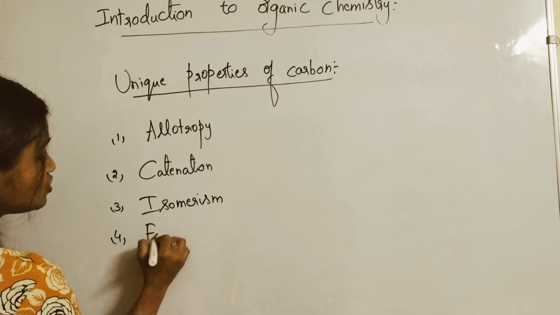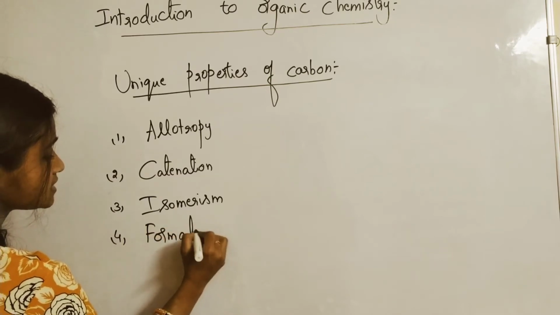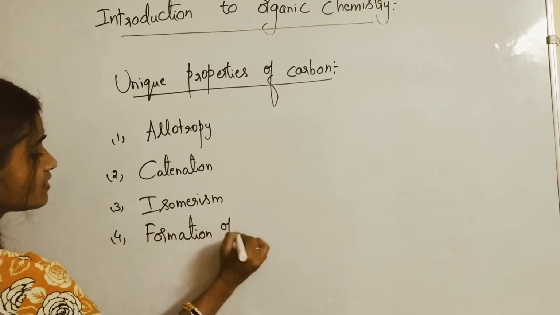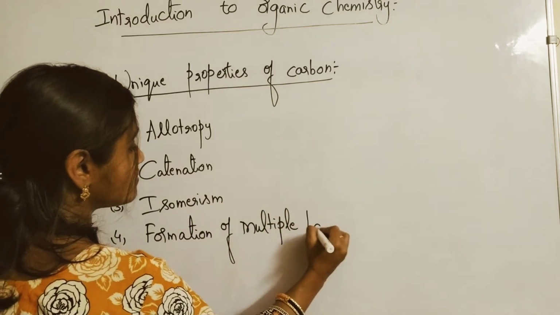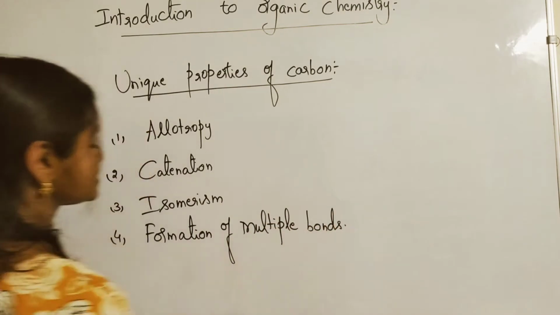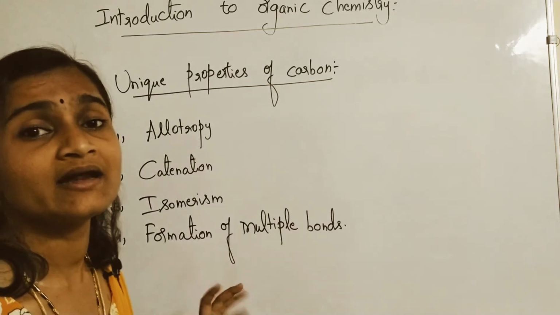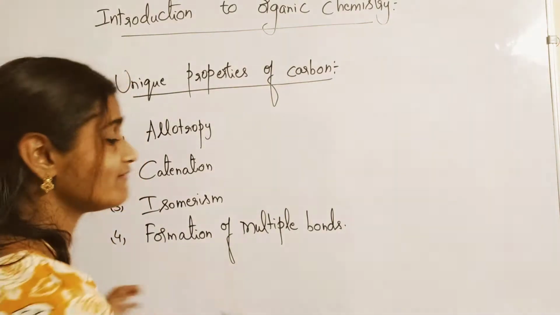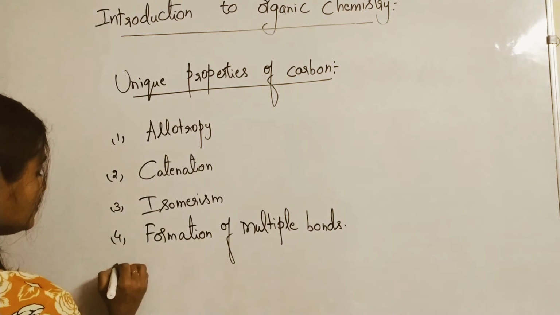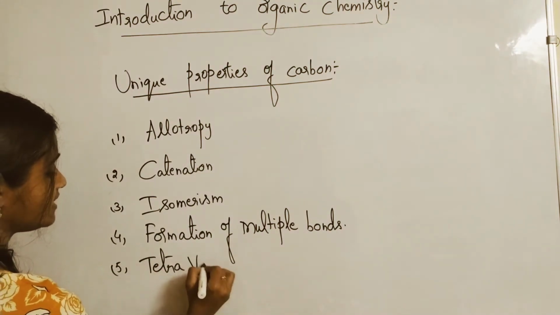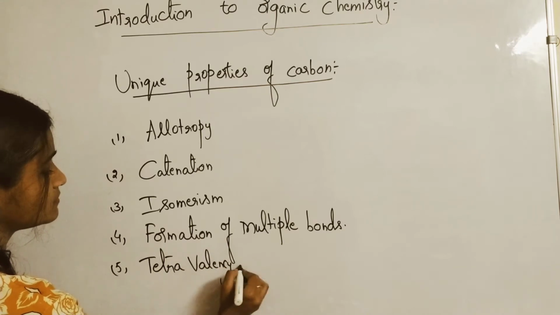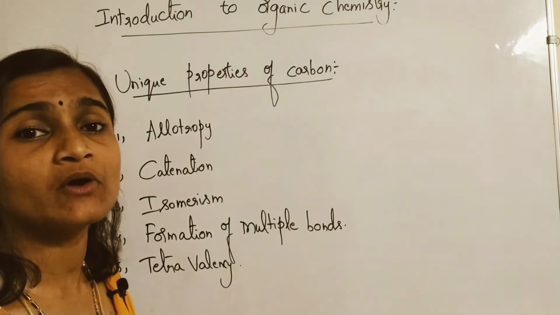Okay, formation of multiple bonds. Okay, and tetravalency, that is also there. Tetravalency exhibited by carbon. Okay, these are the unique properties.